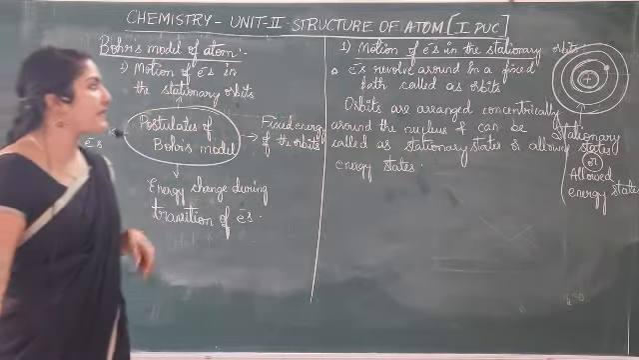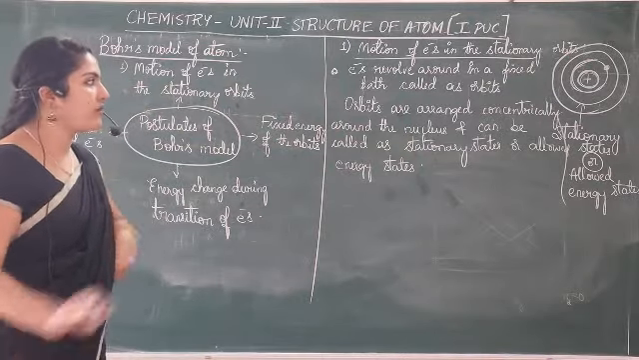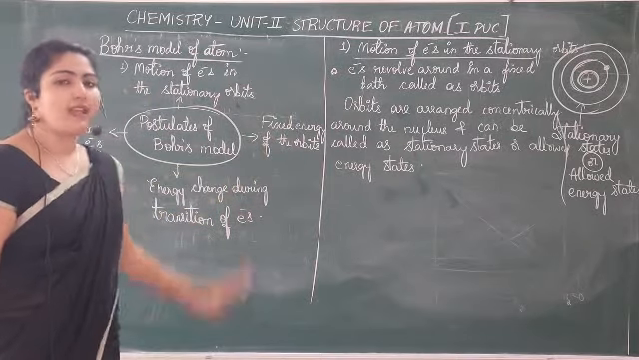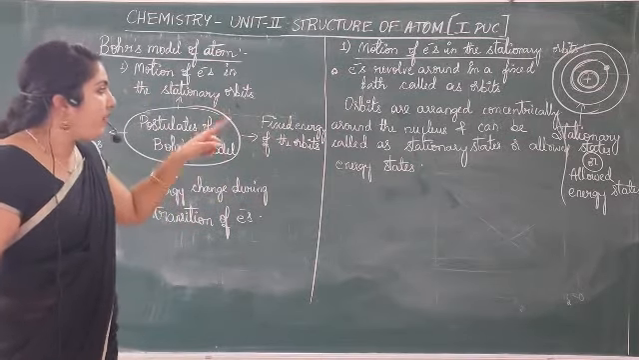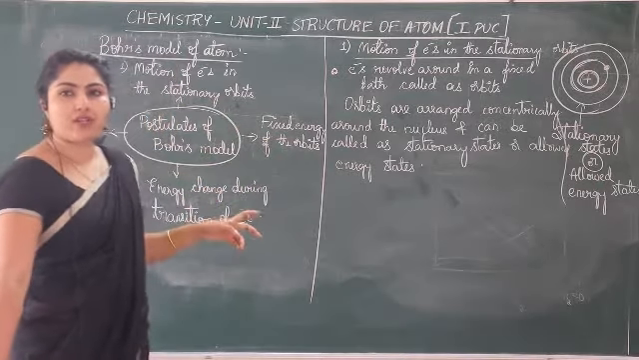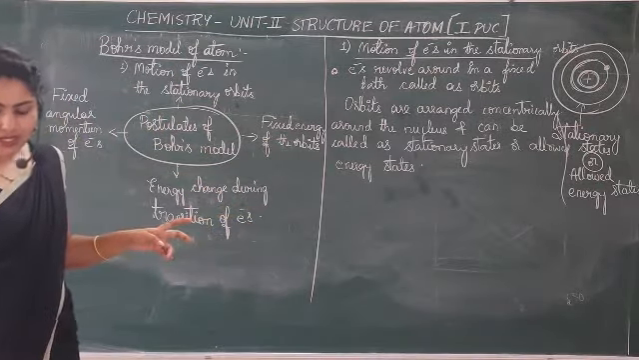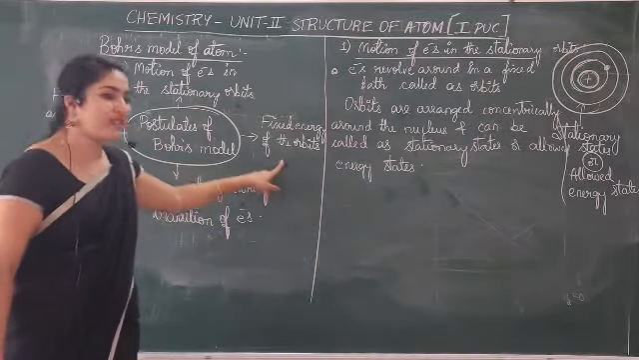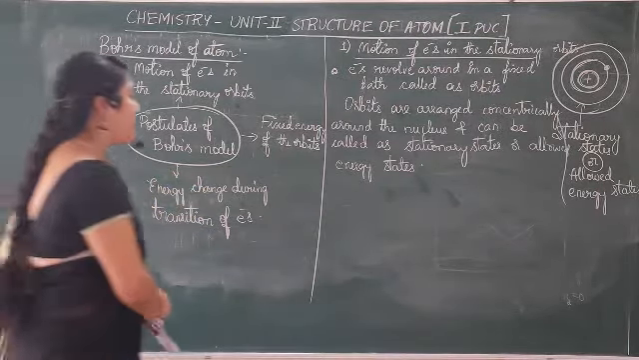So in brief, you can say electrons revolve around in a fixed path called an orbit, arranged concentrically around the nucleus, which is also called stationary states or fixed energy states. The next point is related to fixed energy of the orbits.